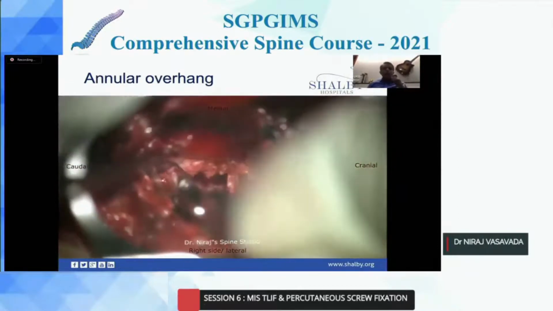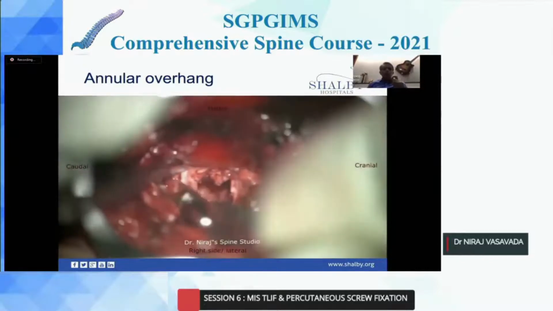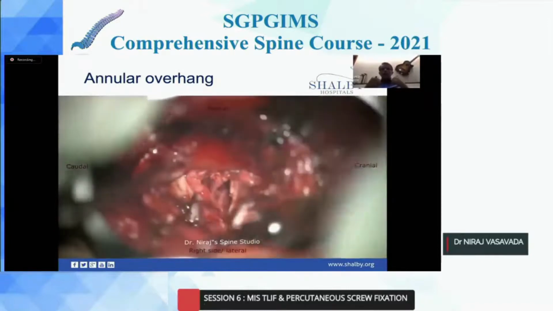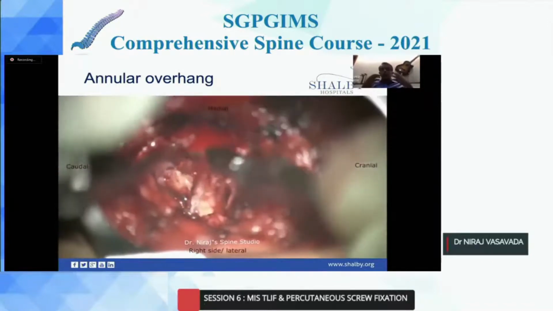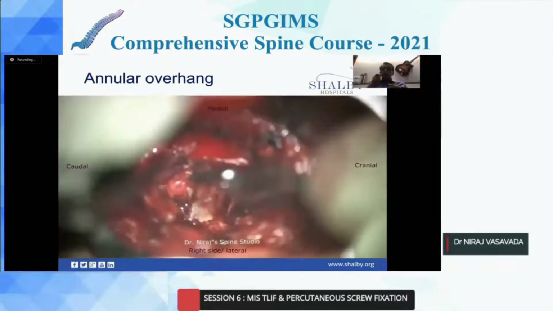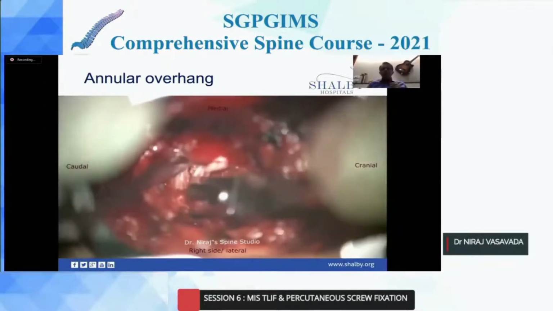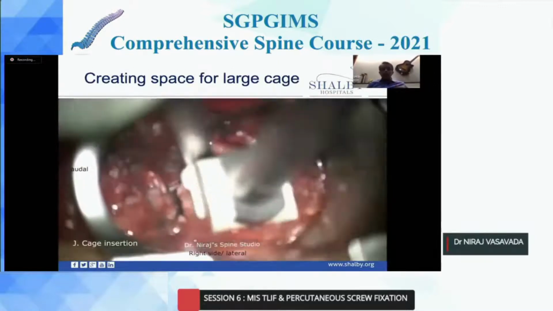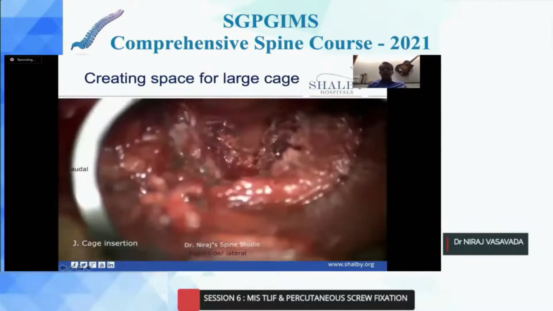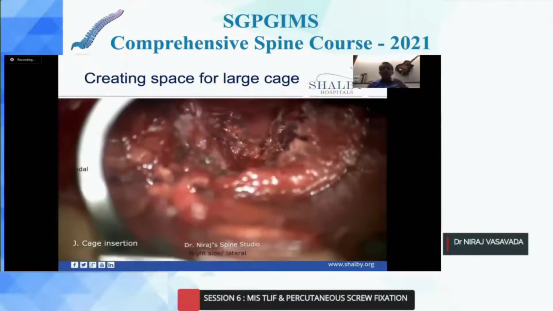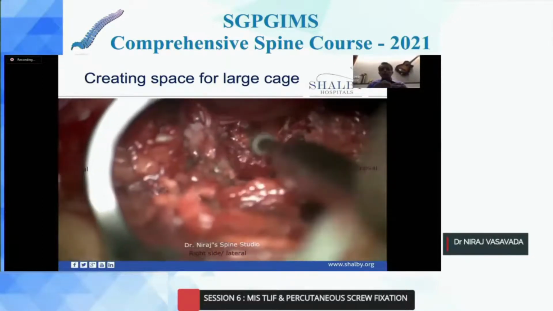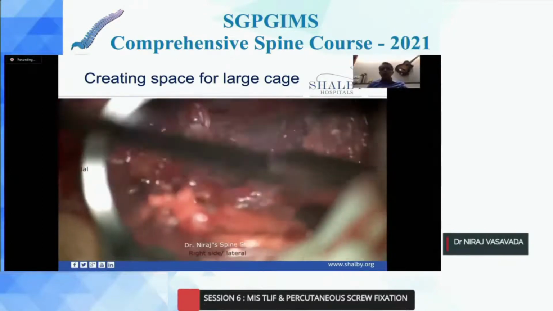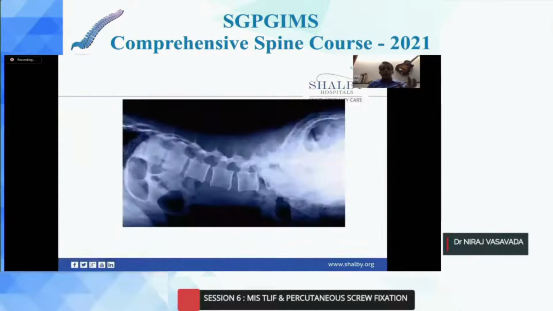I always try to remove finally a lip of annulus which is hanging from the posterior lip, so that it doesn't entangle into my cage and my cage insertion becomes much easier. I've seen that when you have not removed this, it requires quite a lot of force to put the cage inside. When you are trying to put a larger size of cage which is not going inside easily, try to do a superior pedicle drilling or an isthmus drilling to create a space so that a larger size of cage can be inserted.